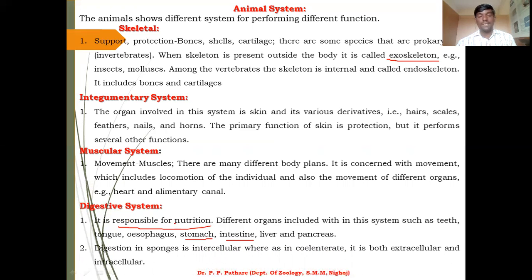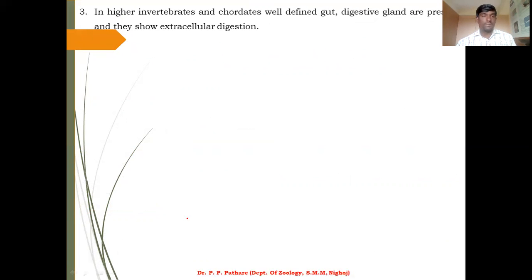Digestion in sponge is intracellular, whereas in coelenterates it is both extracellular and intracellular. It means different types of digestive systems are present in different animals. By using this system, they perform and complete their nutrition. I hope you understand the functions of the different systems.